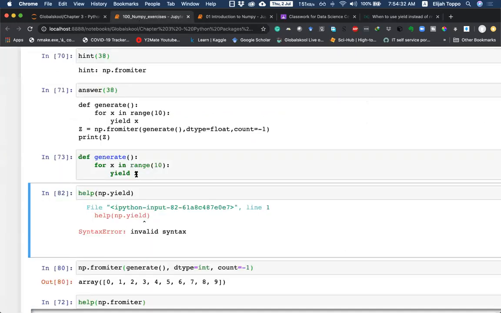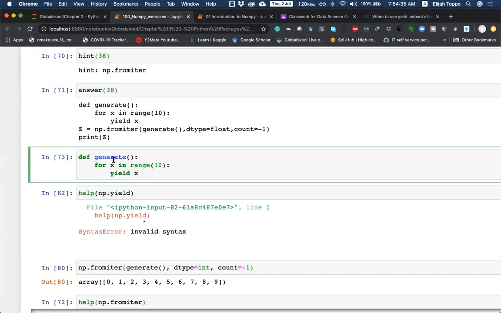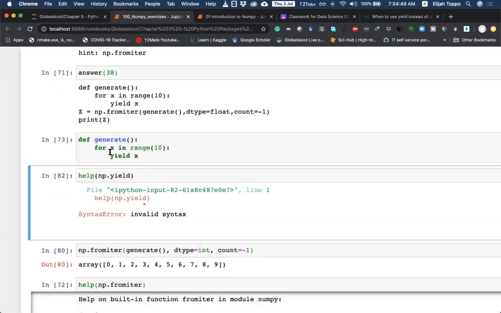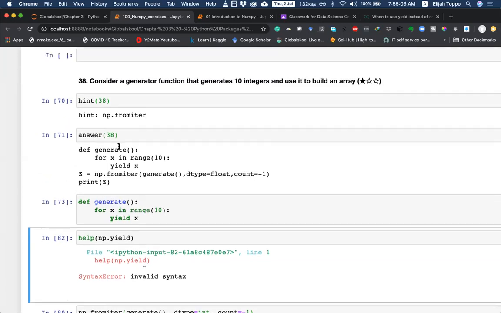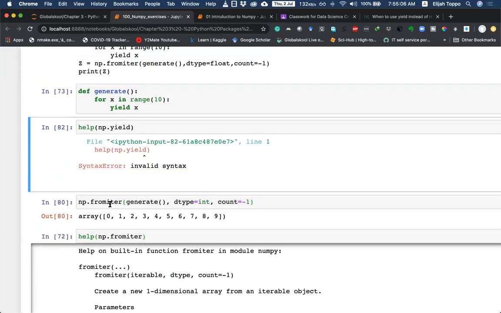So in our case, yield x. If you call it the first time, it will return to us only the first iteration here. If we call a second time, it will return to us the second iteration, I guess. And we cannot call it directly as a generator. So we have to call it using one of the things that will convert the generator into a value. If you're using base Python, we can use the list, or if you're using NumPy, you can use fromiter, which calls this and returns it in parts.